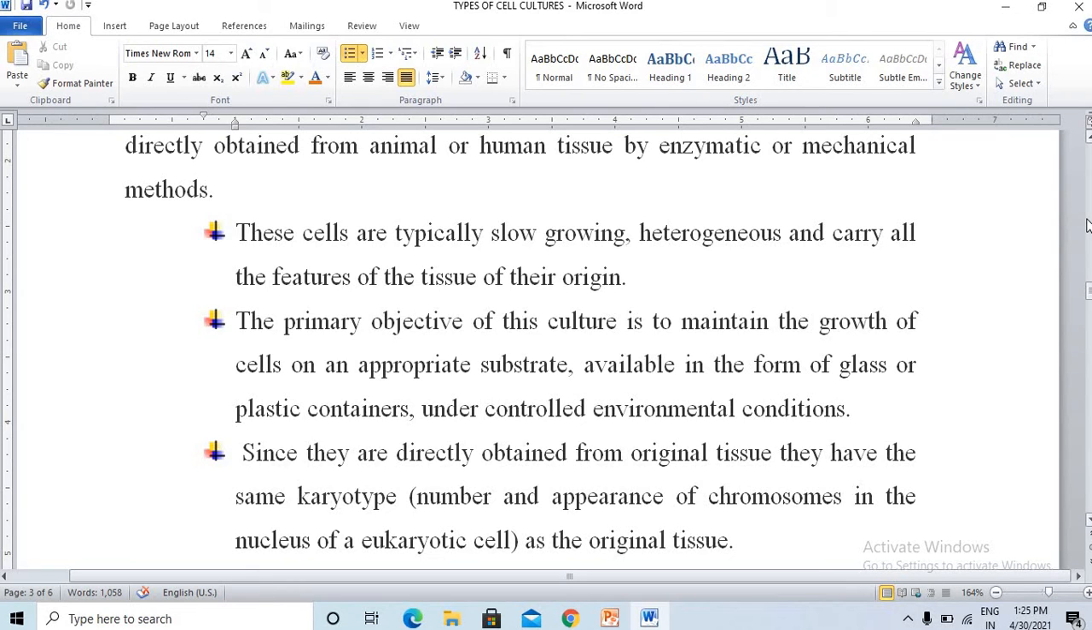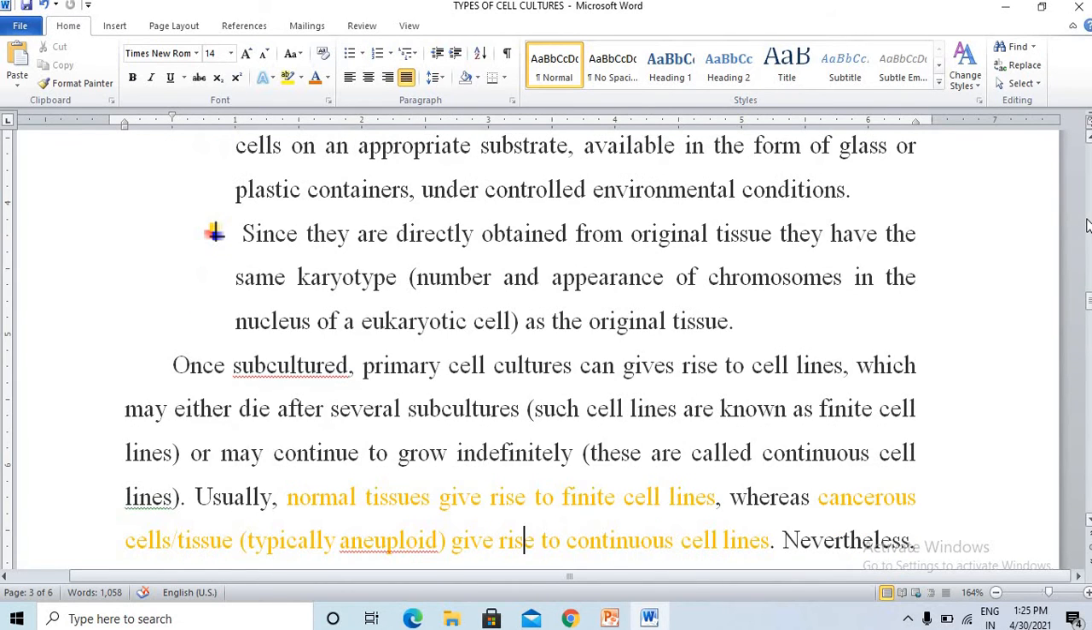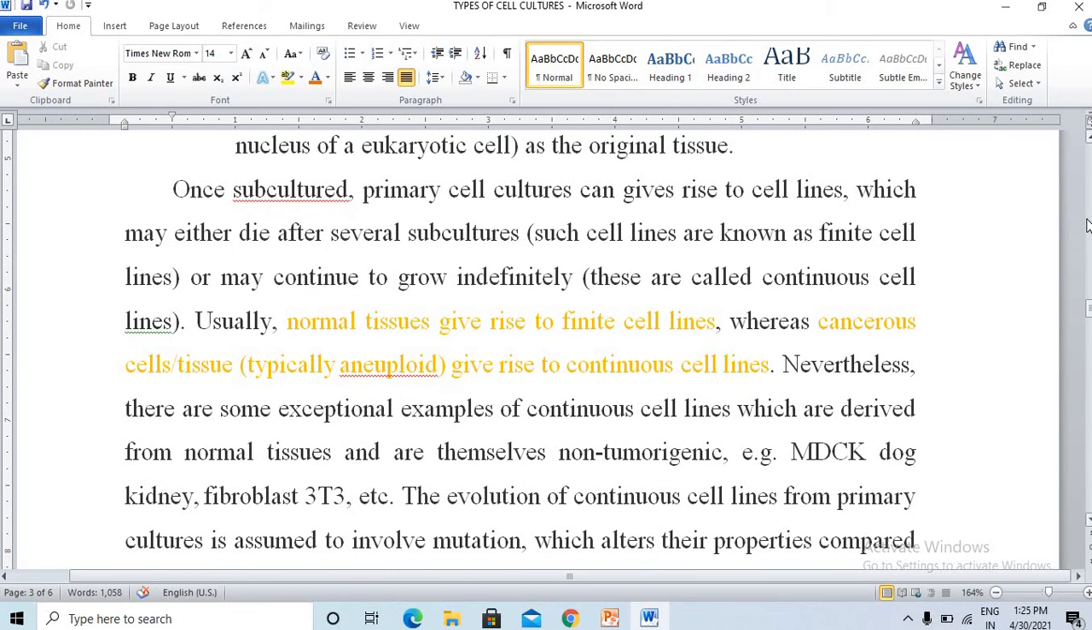That substrate is available in the form of glass or plastic containers, etc. Under controlled environmental conditions, you can store or preserve the particular cell types. Since they are directly obtained from the original tissue, they have the same karyotypic characters, that is, the number and appearance of chromosomes in the nucleus of eukaryotic cells will be the same as the original tissue.